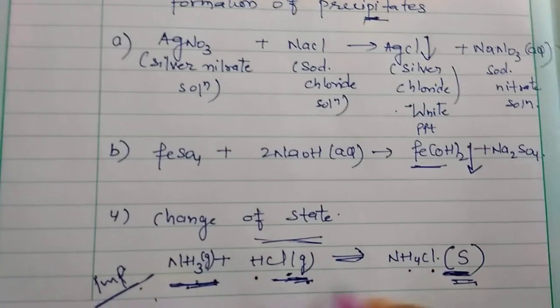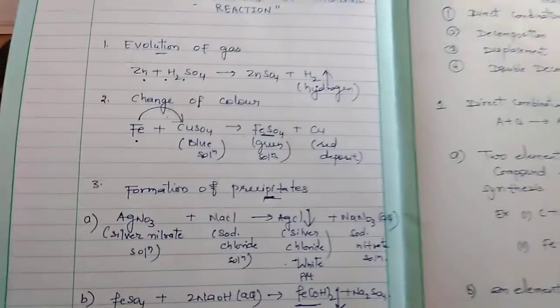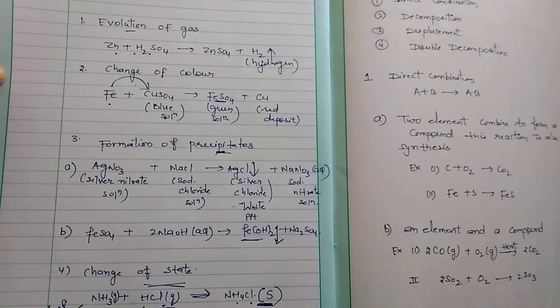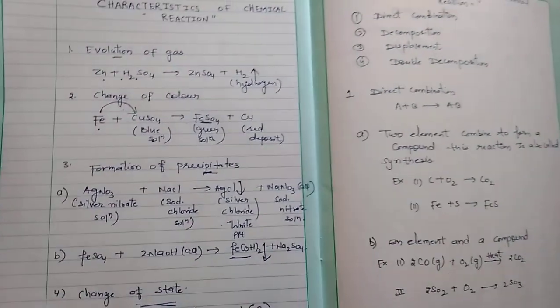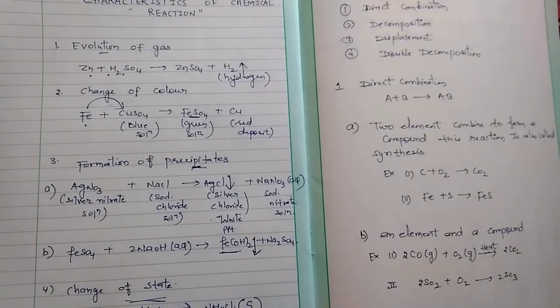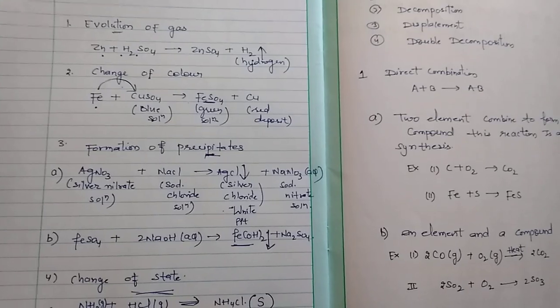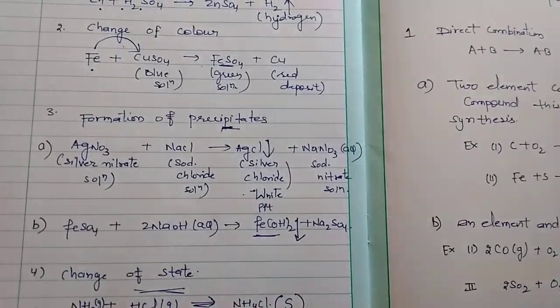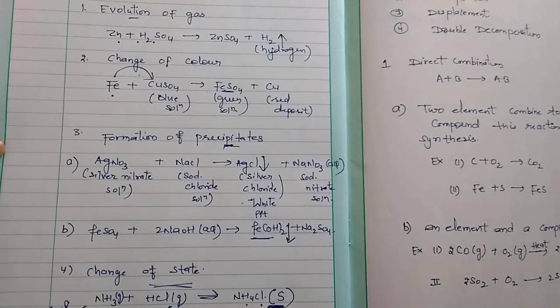This is an example of that reaction, and you can see these characteristics again. These are some important characteristics of chemical reactions. One is evolution of a gas, second is change of color, third is formation of a precipitate, and fourth is change of state. All these given chemical reactions are important also.